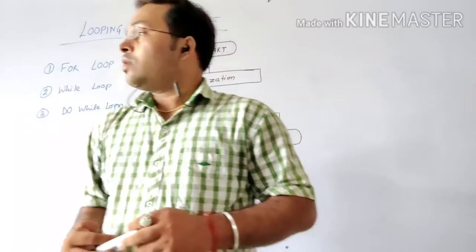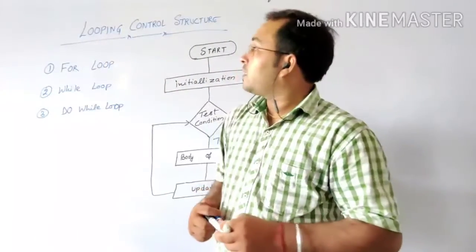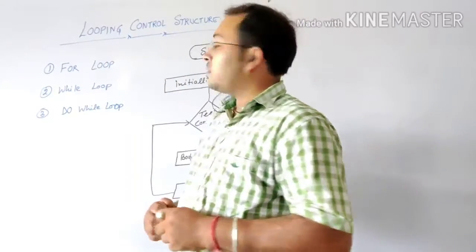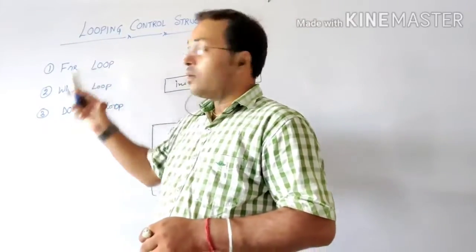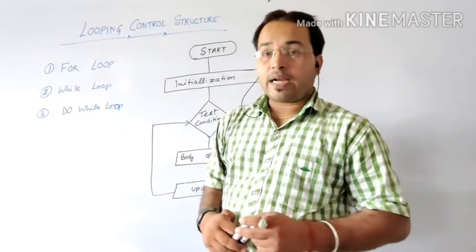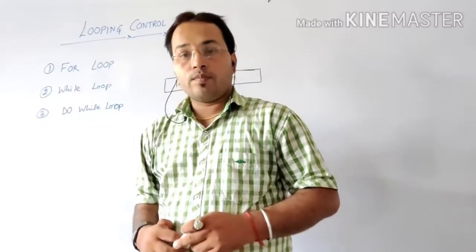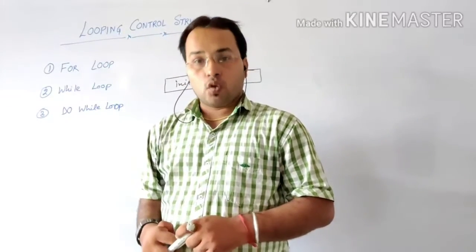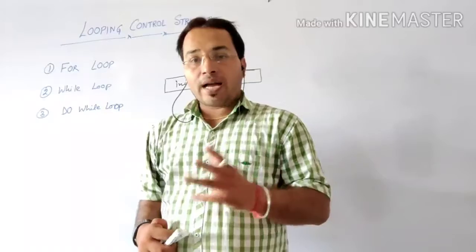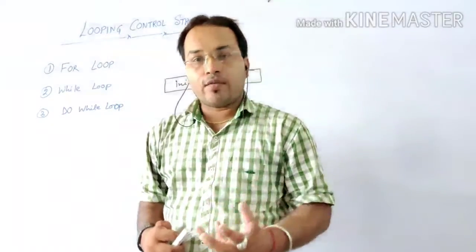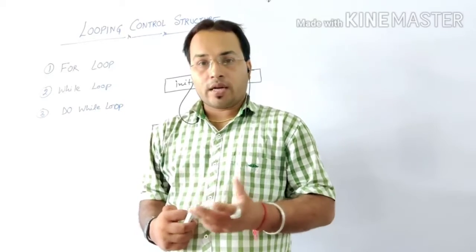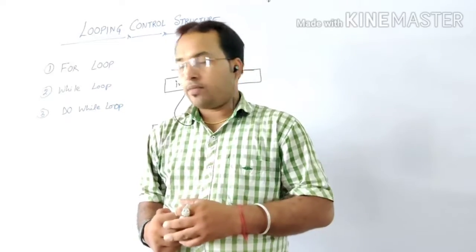Okay. So let us discuss the three control structures of looping. The first one is for loop, the second one is while loop, the third one is do while loop. They all have different categories and different features. And what are they? I'll tell you one by one.